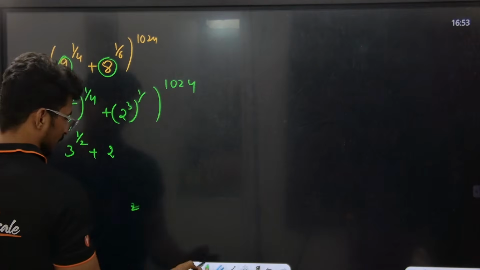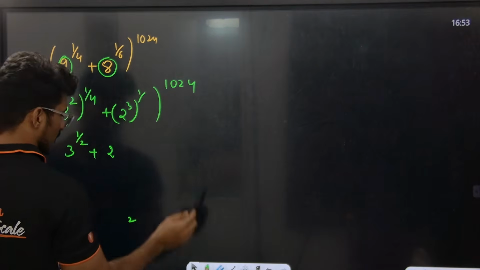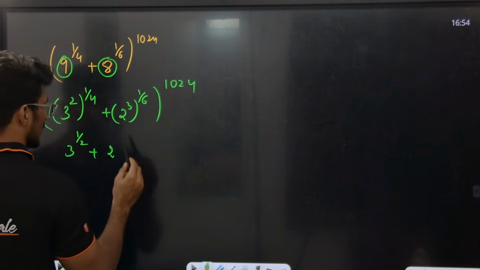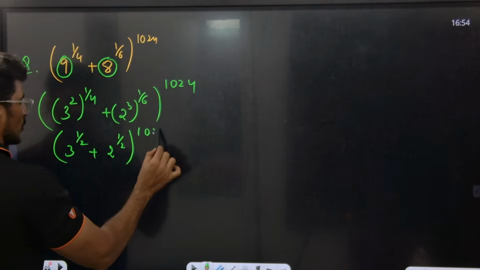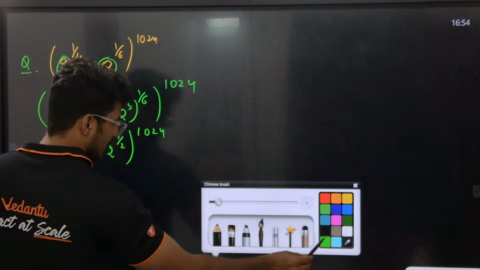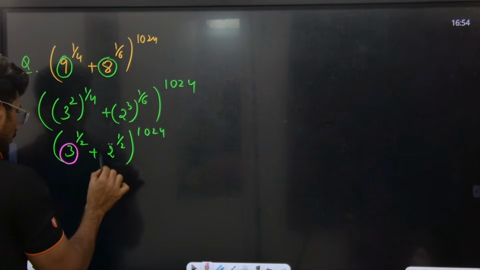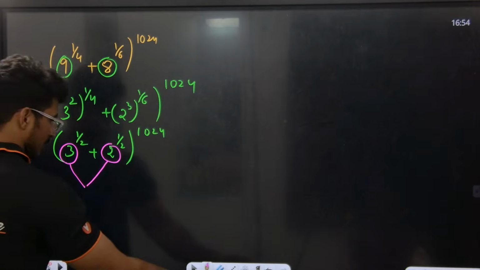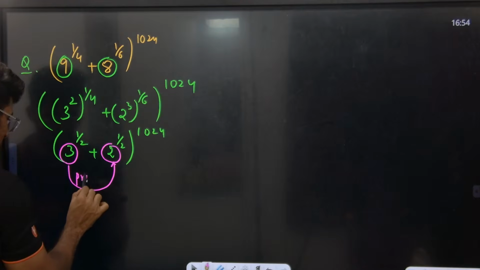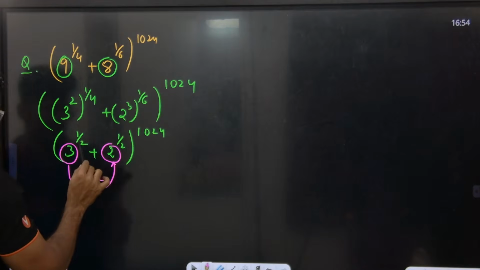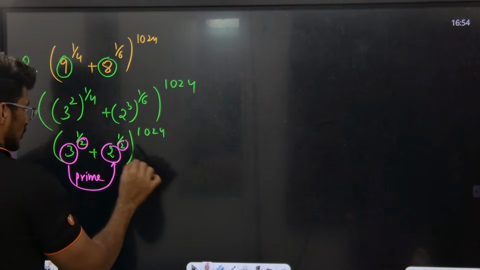Here definitely இங்க இருக்க number both are prime. Check, both should be prime numbers. Okay va.